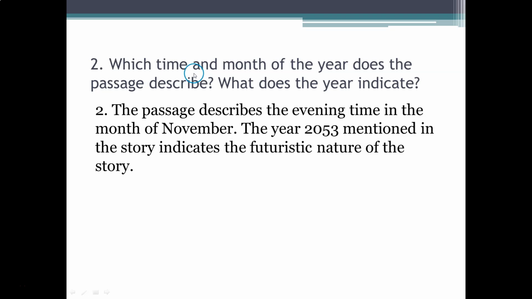Second question, which time and month of the year does the passage describe? What does the year indicate? Answer, the passage describes the evening time in the month of November. The year 2053 mentioned in the story indicates the futuristic nature of this story.